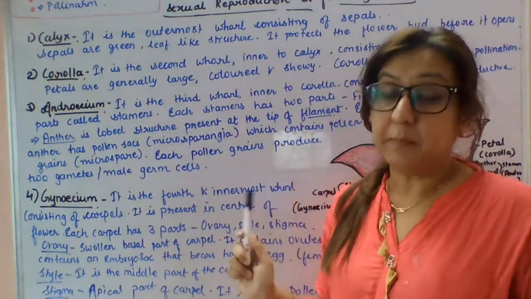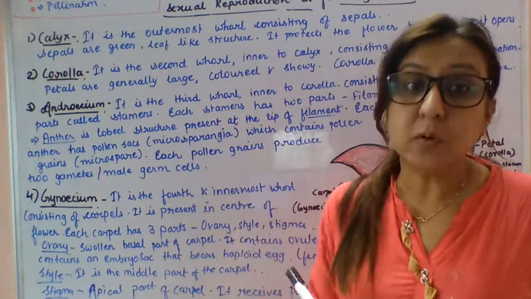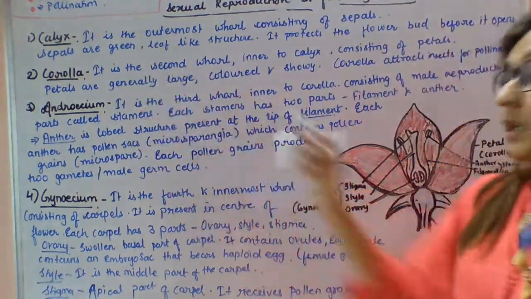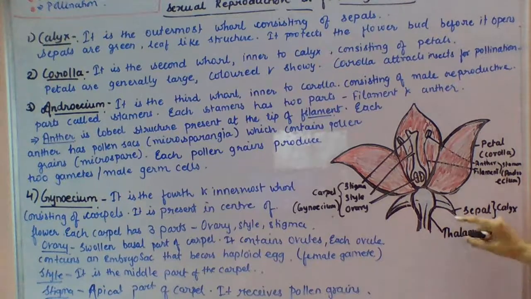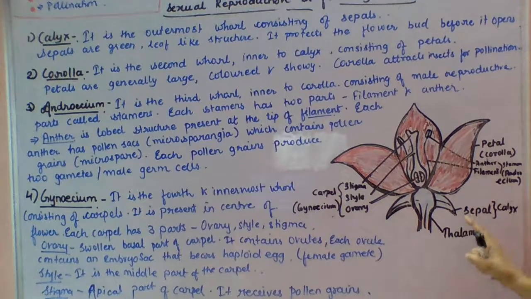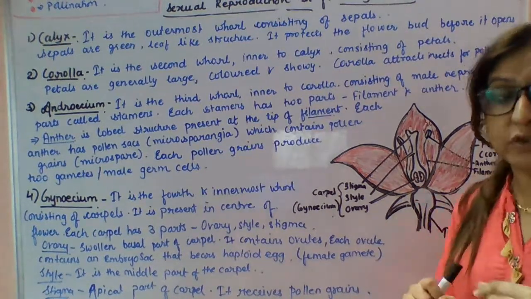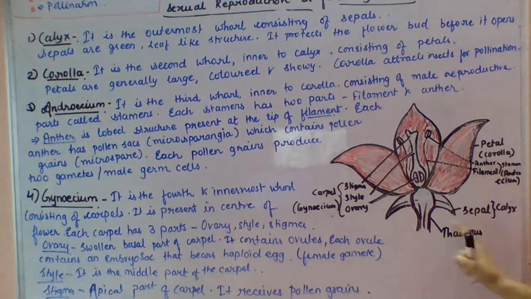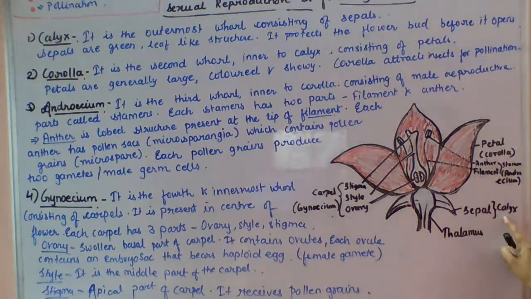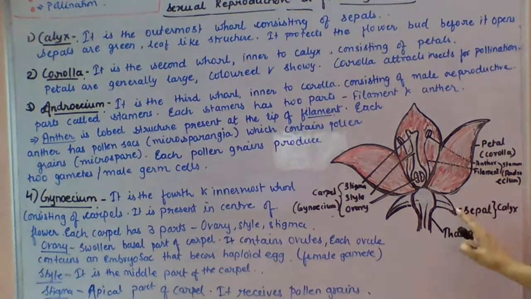First, we will start with the outermost part of the flower, that is the calyx. You see the picture. This is the calyx. Singly, it is called a sepal, and if the sepals are arranged in a whorl, it is called the calyx.